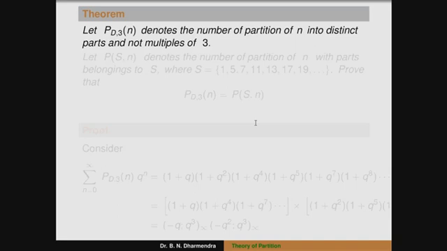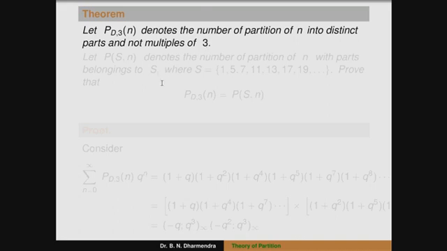The partition enumerated with distinct parts is only in terms of minus q infinity, here with the condition of not multiples of 3. We know distinct parts means minus q infinity, that is 1 plus q square, 1 plus q cube. So the product does not contain 1 plus q to the power of 3, 6, 9, because those are multiples of 3. So that is the statement.